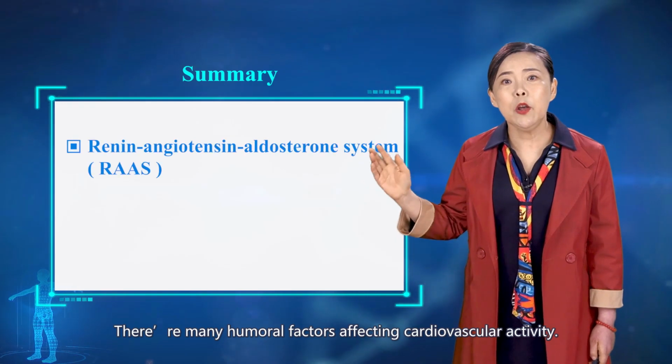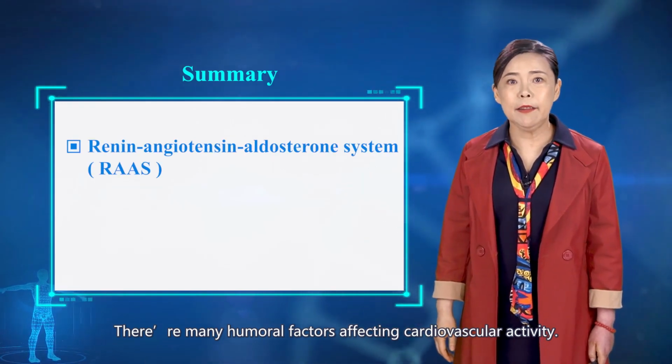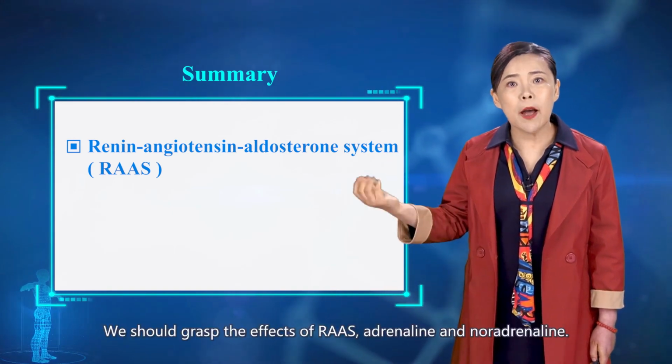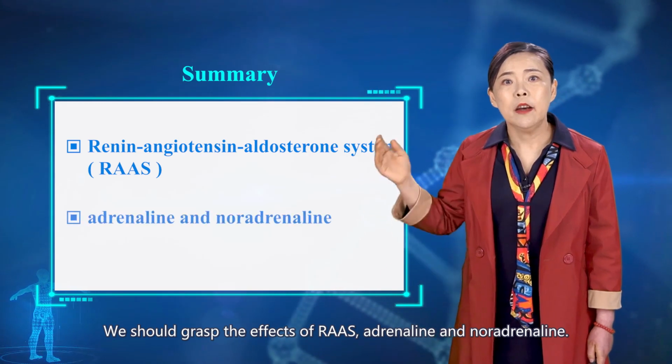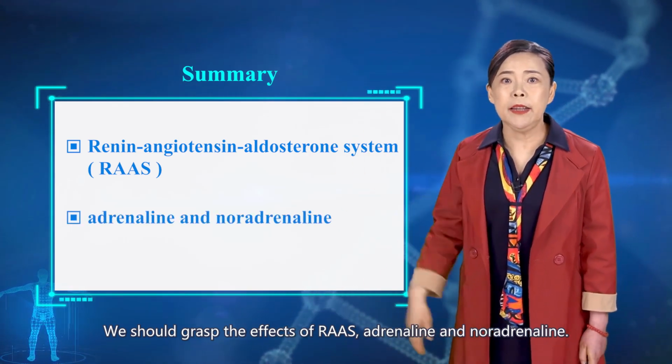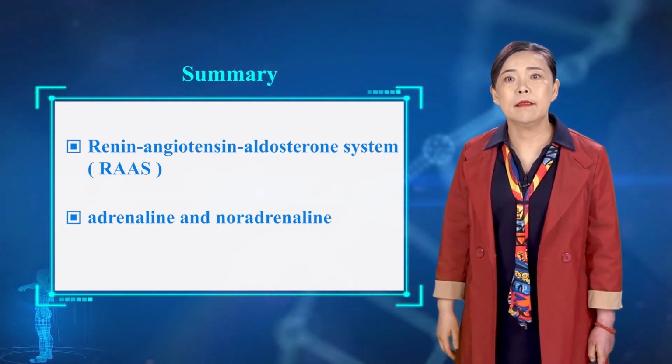Next, let's do a summary. There are many humoral factors affecting cardiovascular activity. We should grasp the effect of RAAS, adrenaline, and noradrenaline. Hypertension is a common disease.